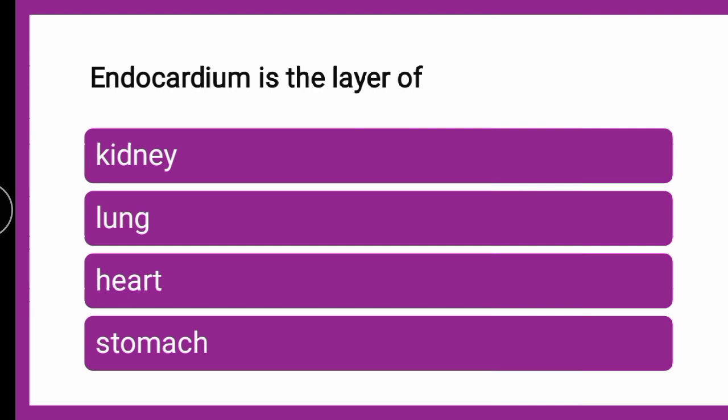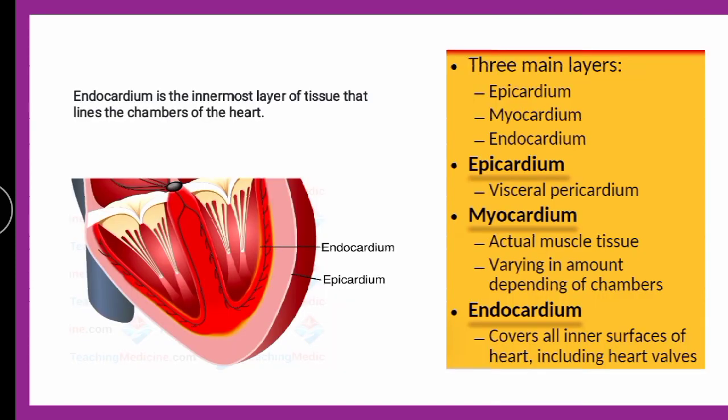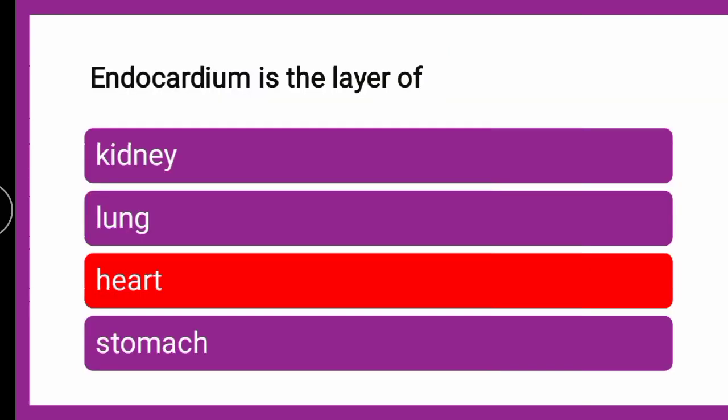So, endocardium is the layer of the heart. Why? Because if you see, these are the three main layers of the heart: epicardium, myocardium and endocardium. The epi is the outer one. Endo, since it is inside, is the endocardium, and the layer between endo and epi is nothing but myocardium. So, the answer is heart. Endocardium is the layer of the heart amongst the given organs.